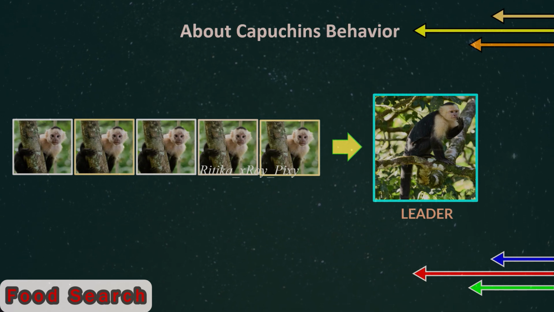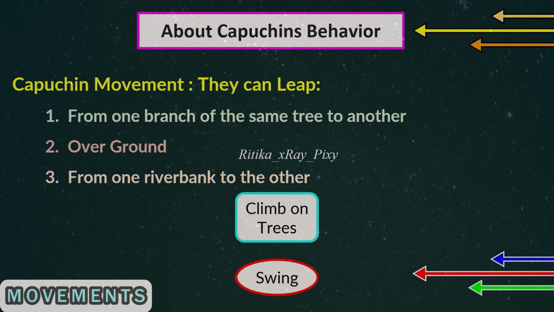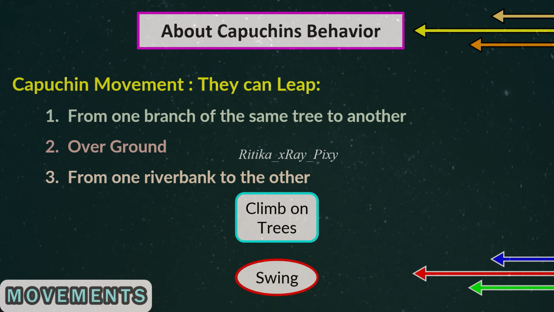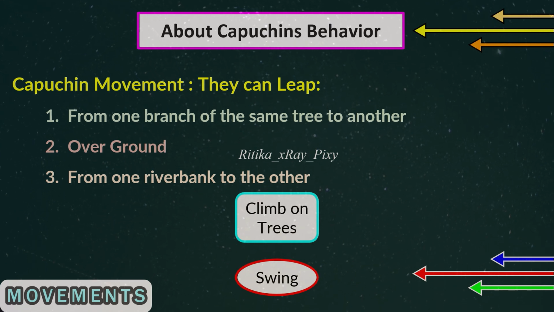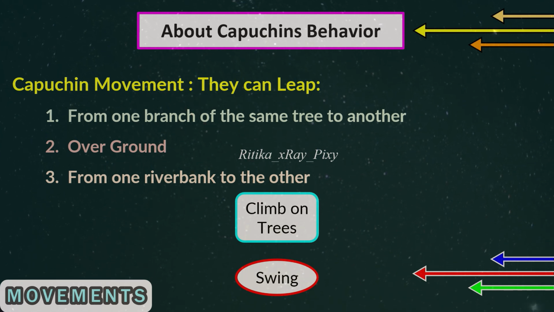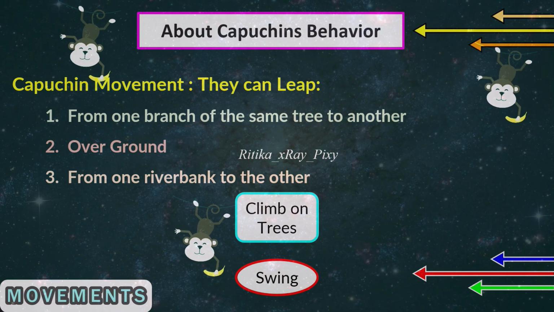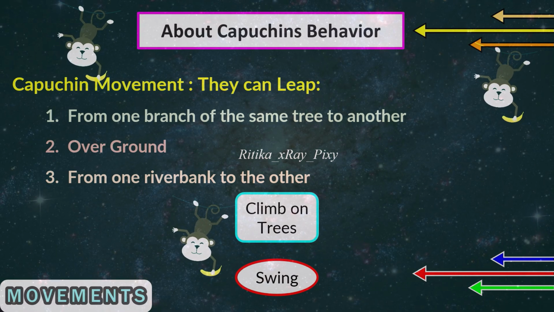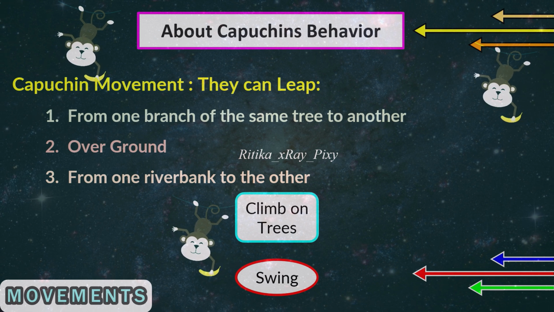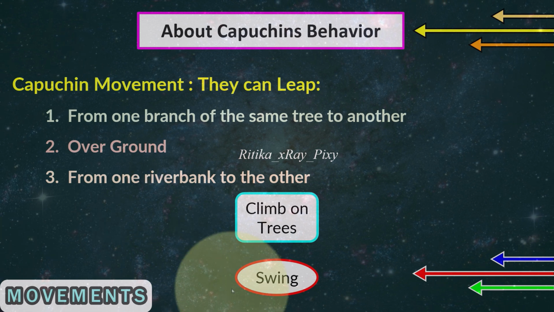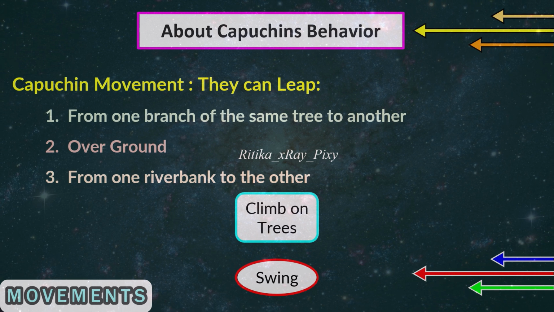Next, you can see here their movements. They use different movements. Capuchins are also known for their 3-meter leaps that they often use to go from one tree to another, over ground, or from one river bank to the other. During food search on trees, river banks, and ground, Capuchins use their three excellent skills, that is jumping, or we can say leaping, swinging, and climbing.